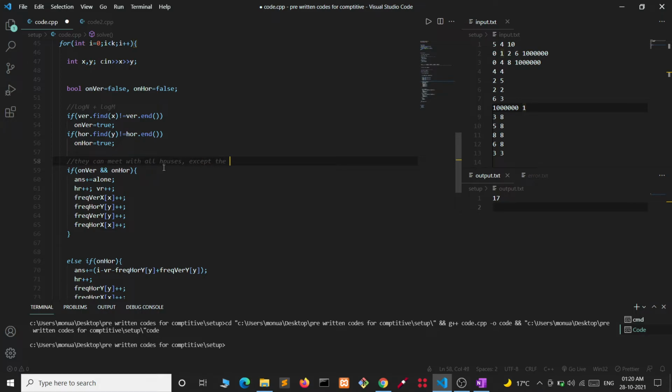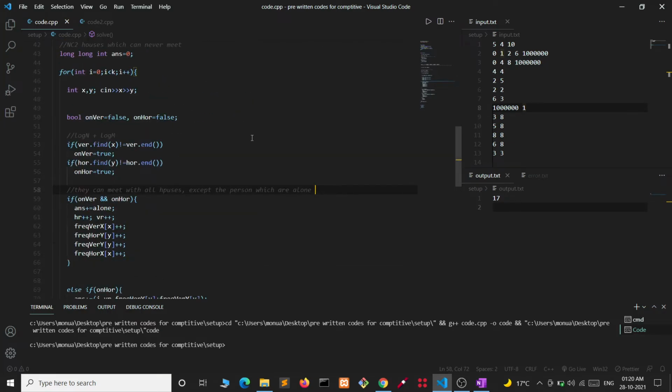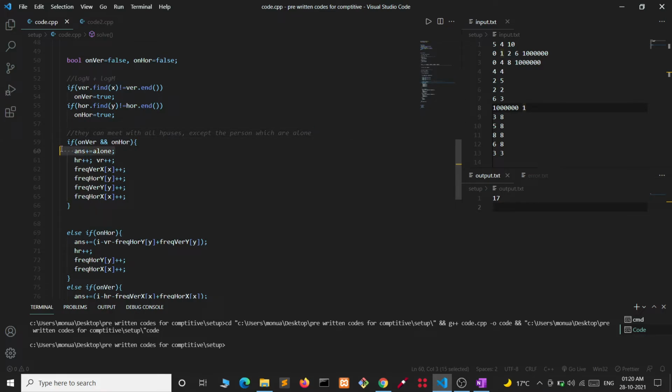except the persons which are alone. Alone are the persons whose houses are not lying on any road, so they cannot meet anyone. After that, we are increasing the number of houses which are on horizontal road, the number of houses which are on vertical road, and the frequency of houses and the frequency of x coordinates of the houses which are lying on the vertical road. Similarly for the other maps, you can see.